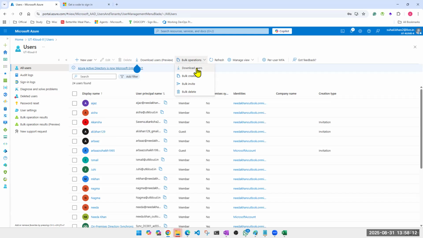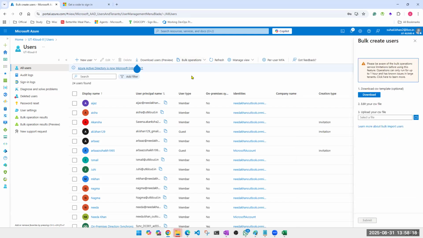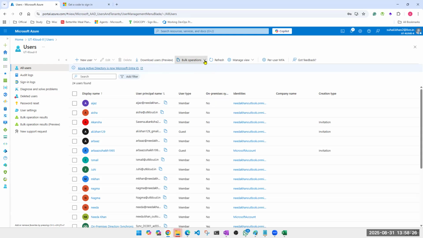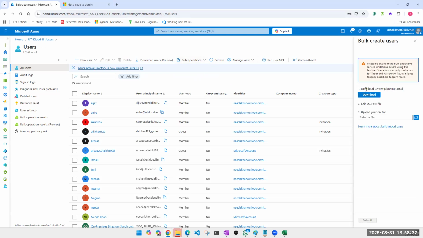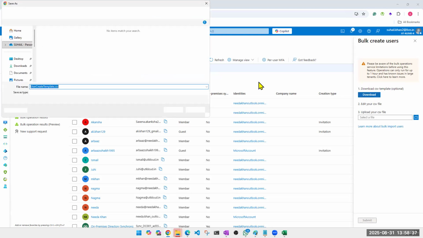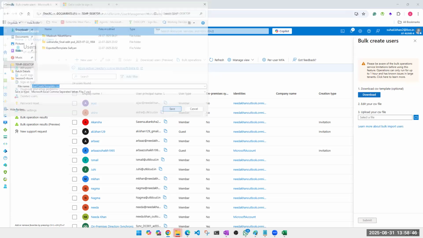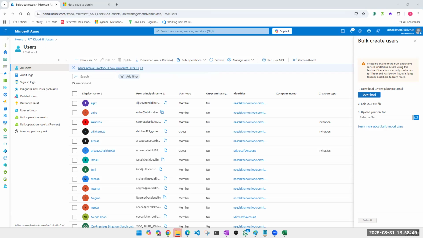For example, I download them first and then delete them. Let's say bulk create. So I click here. This is very simple, guys. Don't just go by the name. What am I doing here? I'm going to bulk operation, bulk create, click on this, download a template. Once it is downloaded, we'll simply open that. Here it is. I'll open that.